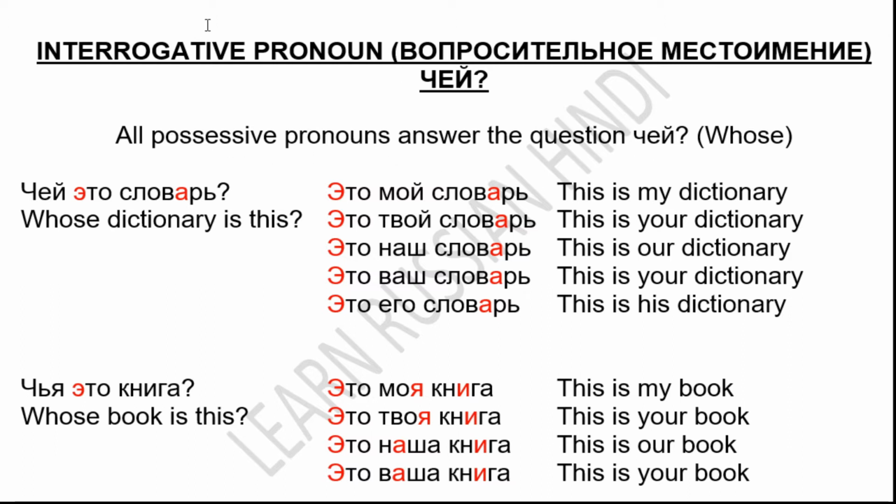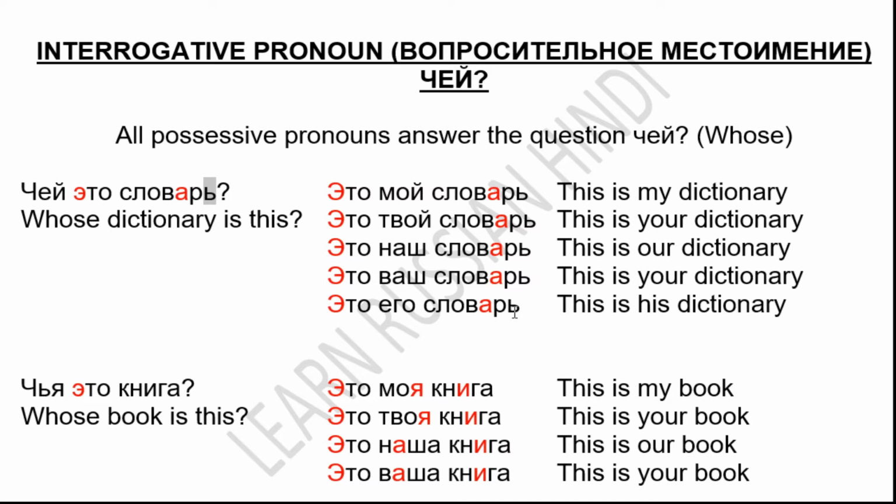Chei, what is chei? Chei is an interrogative pronoun. And what does it mean? It means whose. So if we have to ask whose book is this, whose dictionary is this, we use chei. Chei eta slovar? Slovar is masculine gender, though it ends with a soft sign, it is masculine. So chei eta slovar? The answer will be eta moi slovar, eta tvoi slovar, eta nash slovar, eta vash slovar, eta